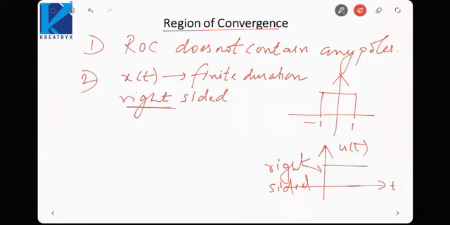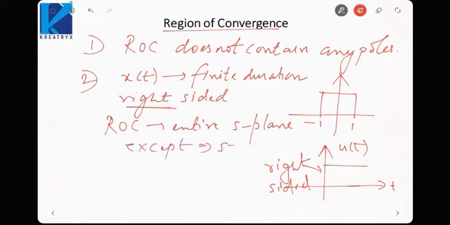Okay, those sort of signals will be called right sided signals, and the ROC for this signal is the entire S plane. Okay, it will be the entire S plane except s equal to 0. So you can keep any value of s. X(s) would be finite except at s equal to 0.